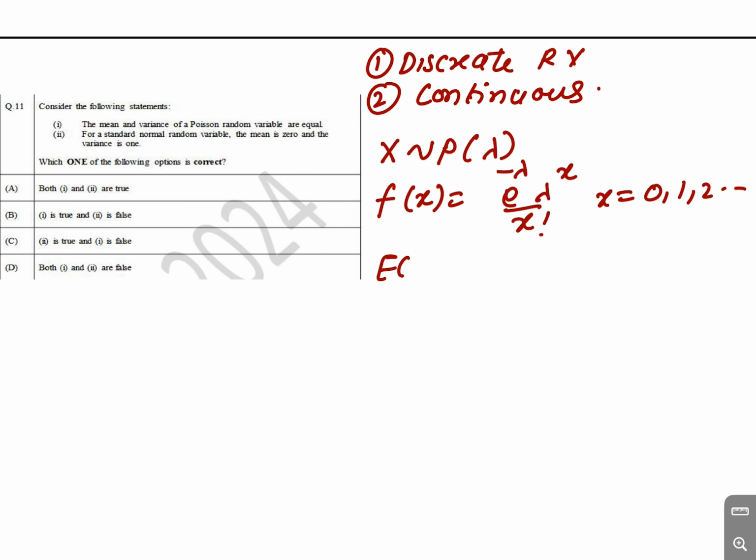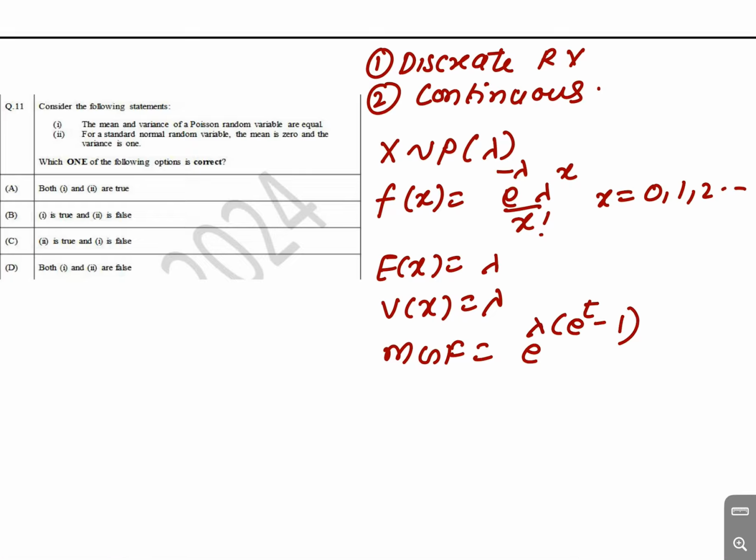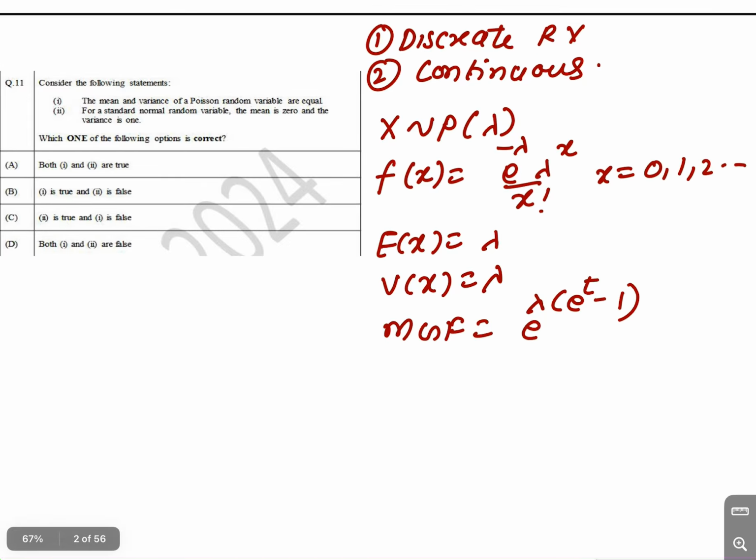The expectation of x is equal to lambda and the variance of x is also equal to lambda, and the moment generating function is e to the power lambda times (e to the power t minus 1). So the first option, that the mean and variance of a Poisson random variable are equal, is correct. From here you can see that.